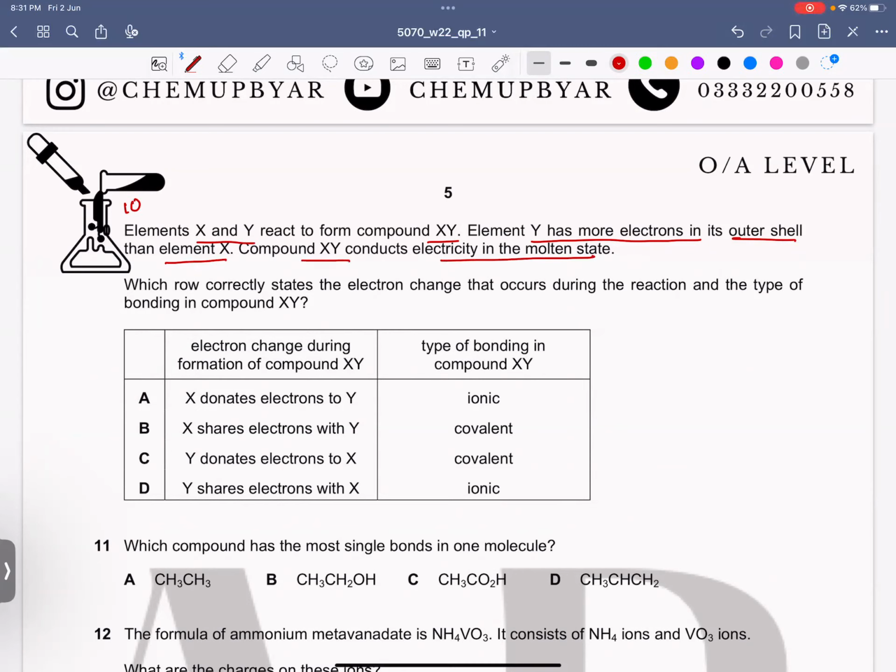So from here we can conclude that Y can be a non-metal as it has more electrons in its valence shell, and element X can be a metal. Why can we say that? Because its molten state conducts electricity, which makes it an ionic compound.